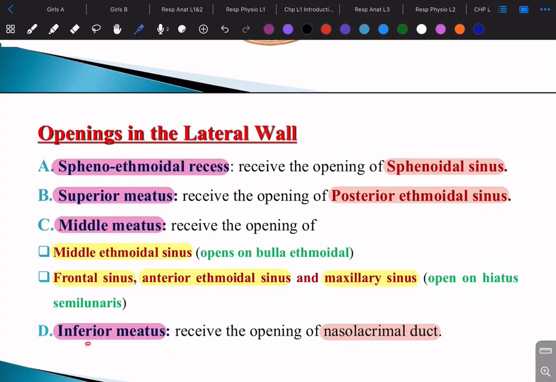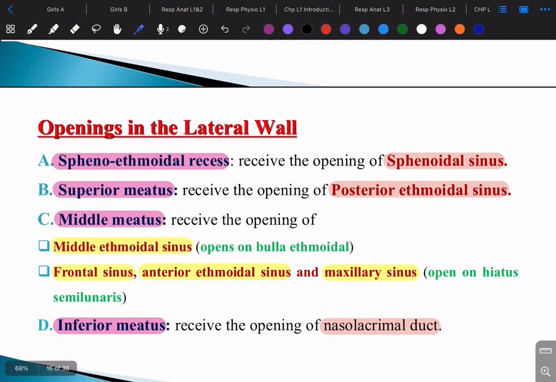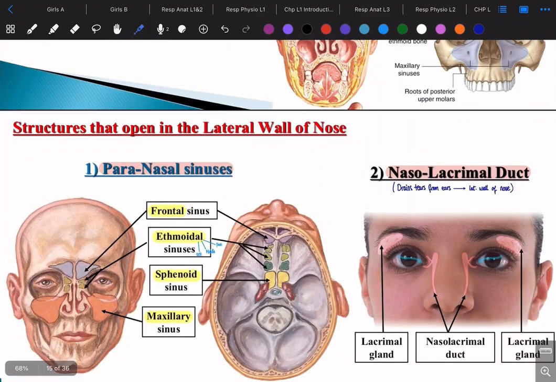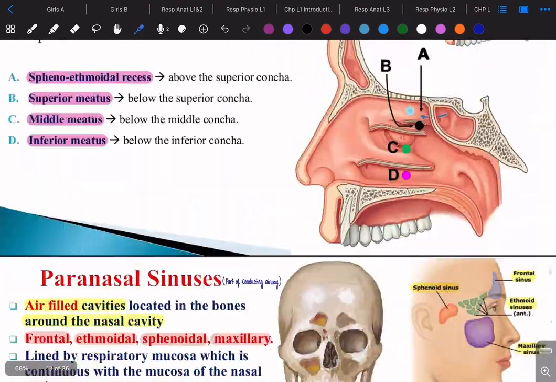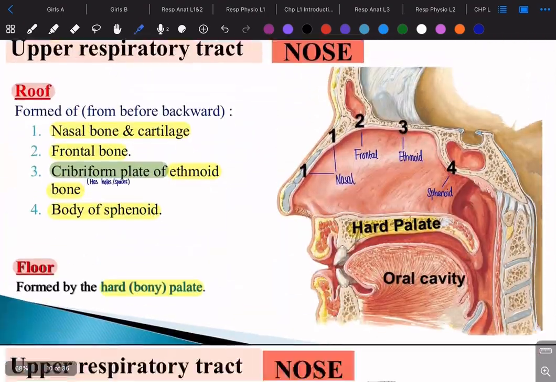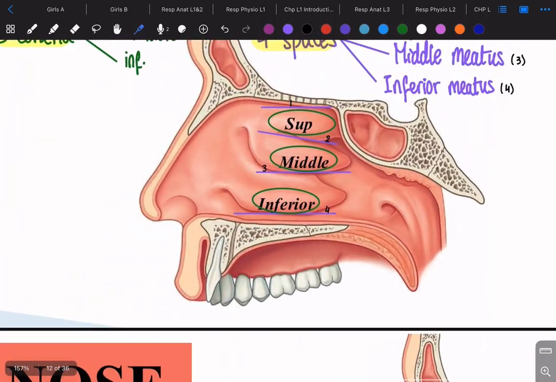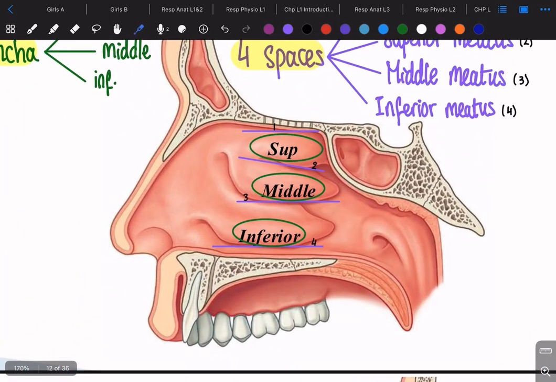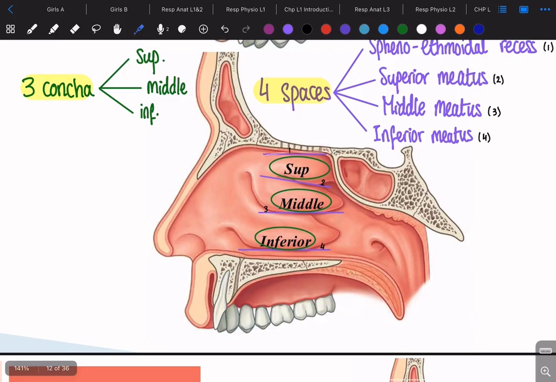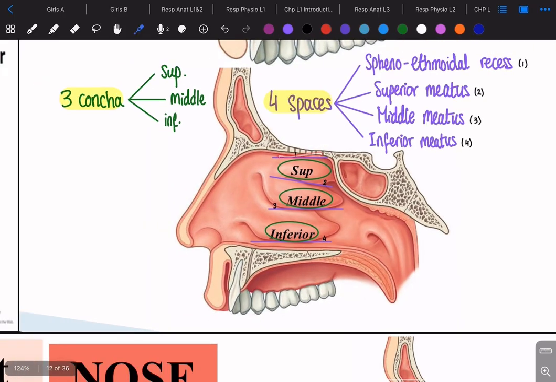And then the inferior اللي هو آخر واحد تحت, inferior meatus, is going to have the nasolacrimal duct. Nasolacrimal duct, we said, is in charge of the tears, the drainage of tears. So let's go back to this structure and say them again. On the very top, we said what is this space? It's known as sphenoethmoidal recess.